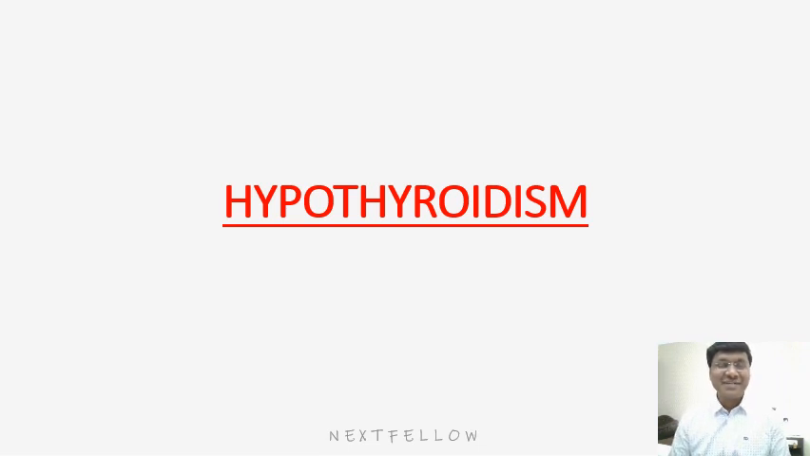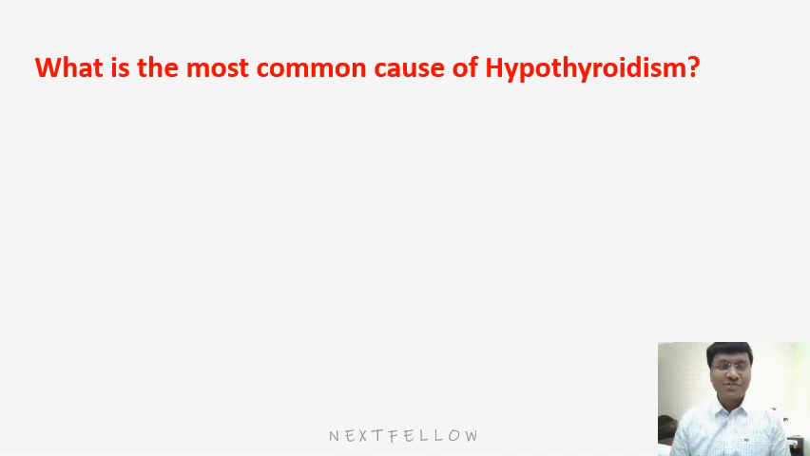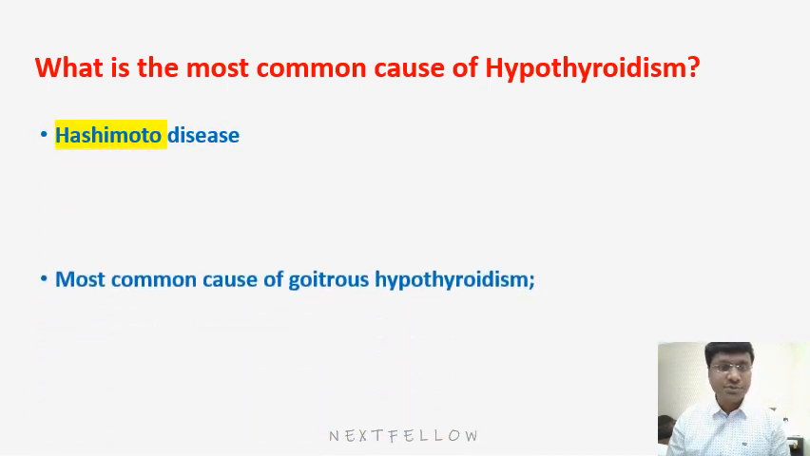In this session, I'll do a quick recap on this very important topic in endocrinology, that is hypothyroidism. First and foremost, the very important question is, what is the most common cause for hypothyroidism? The most common cause for hypothyroidism is an autoimmune condition, that is Hashimoto's thyroiditis or Hashimoto's disease.